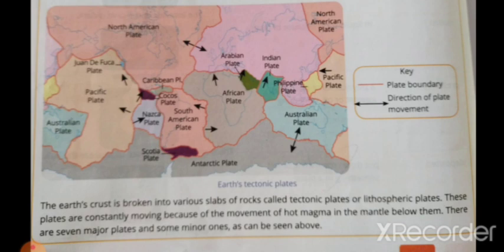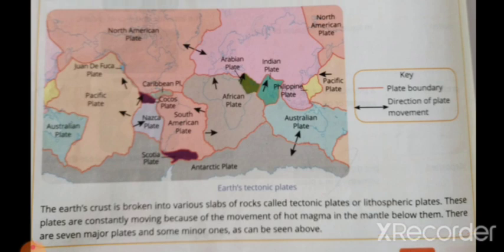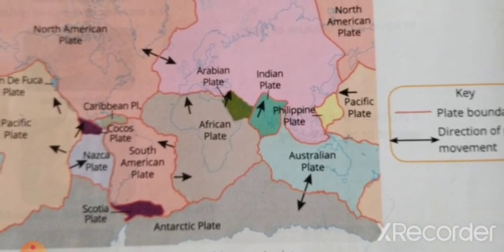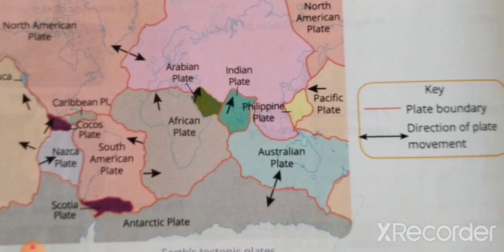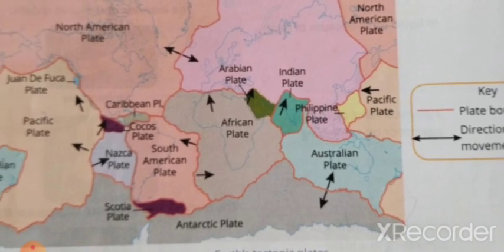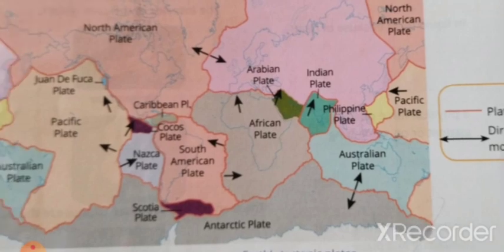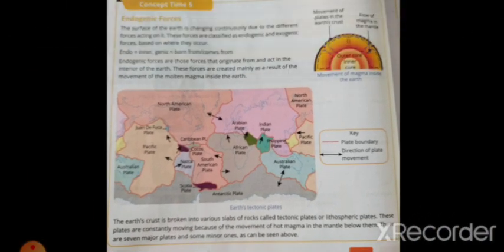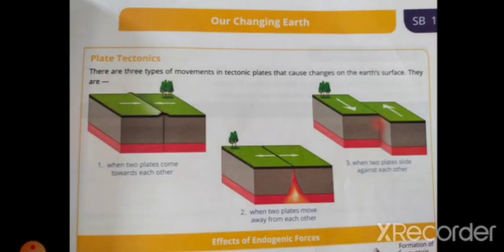There are 7 major plates, and some minor ones, as you can see below. You can see those plates here. The red lines are the plate boundaries, and you can see the direction of plate movement for each place. Can you see the direction of plate movement? Yes. This is an example of endogenic forces. Next we are going to see how the plates are moving.